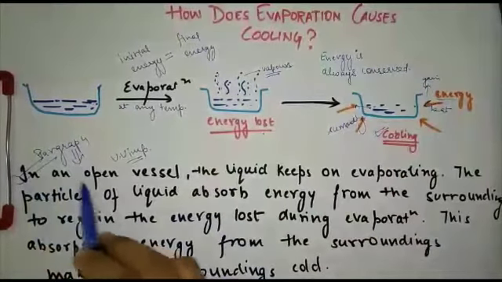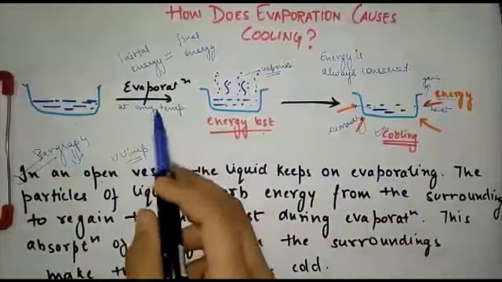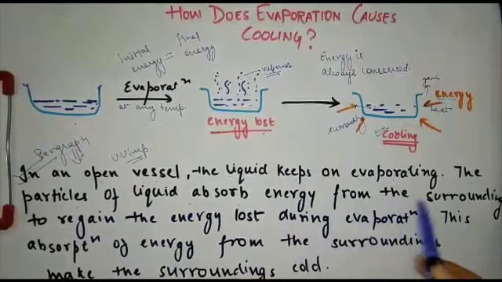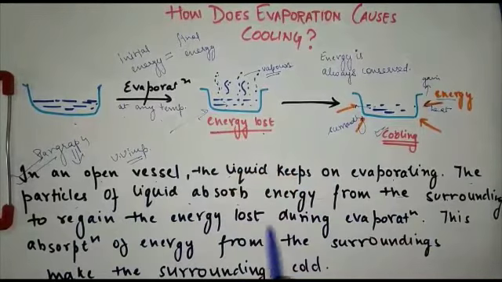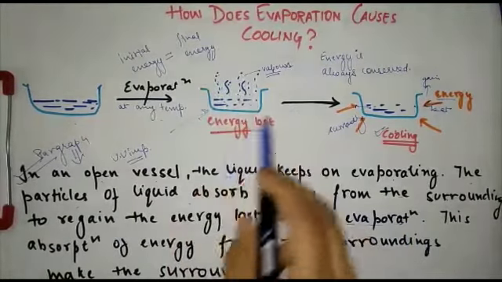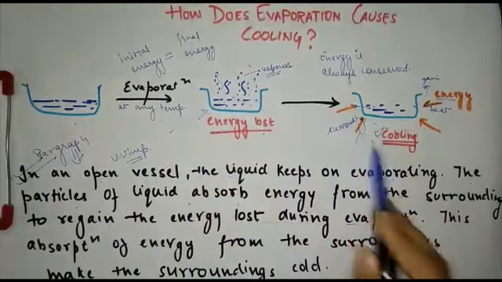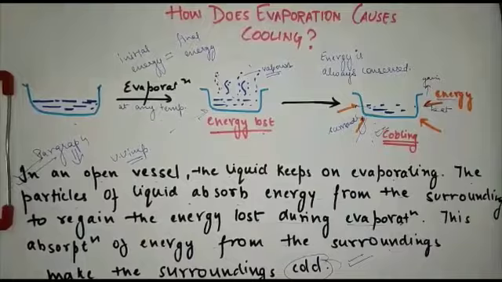It is written: in an open vessel the liquid keeps on evaporating. Yes, I told you that evaporation takes place at any temperature. The particles of liquid absorb energy from the surrounding to regain the energy lost during evaporation. Why are they going to absorb the energy from the surrounding? Because during the process of evaporation, the energy is lost, so now they are going to gain energy from the surrounding. This absorption of energy from the surroundings makes the surrounding cold. So we got how evaporation causes cooling.